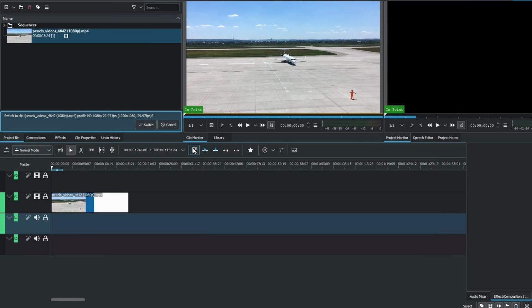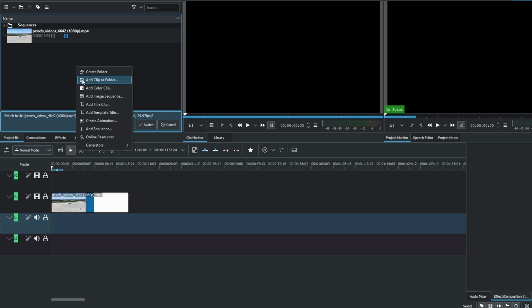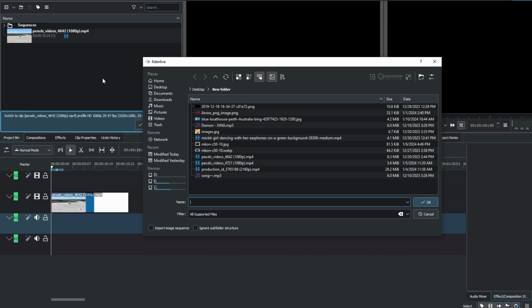So first step, make sure you are in the project bin. Now, right-click and click on Add Clip or Folder. Here choose your image, for example this. Click on this and now select OK.